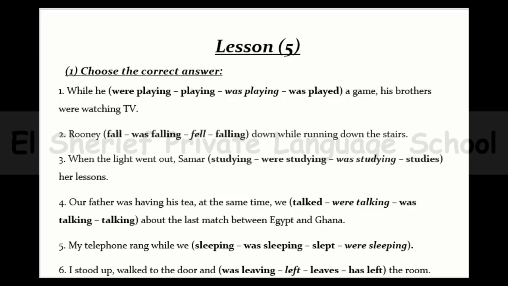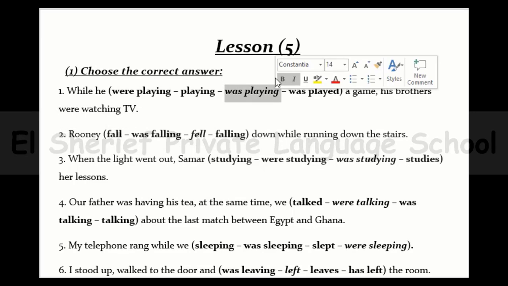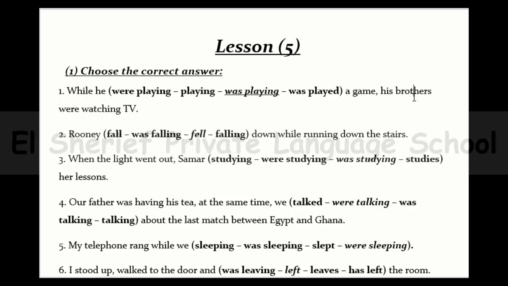So, as we know, while takes the longer action, and yes, you have your 3 seconds. And okay, yes, the answer is going to be was playing. And we will say, while he was playing a game, his brothers were watching TV.